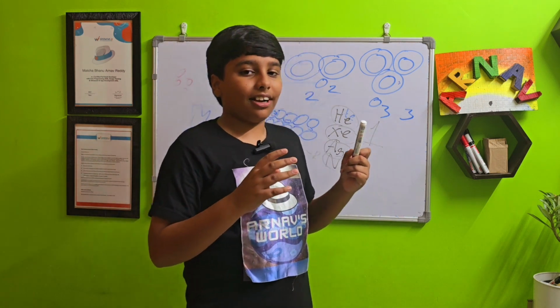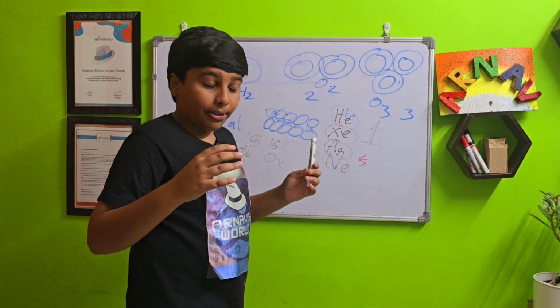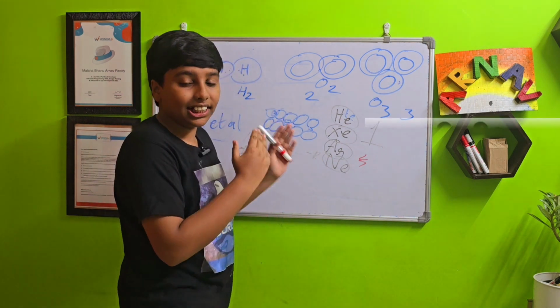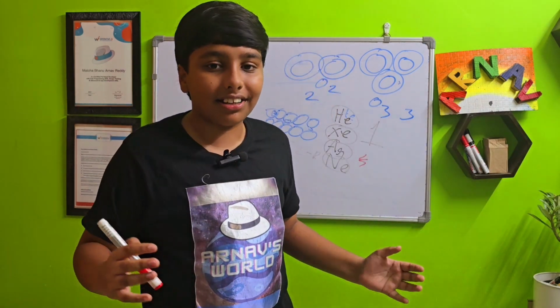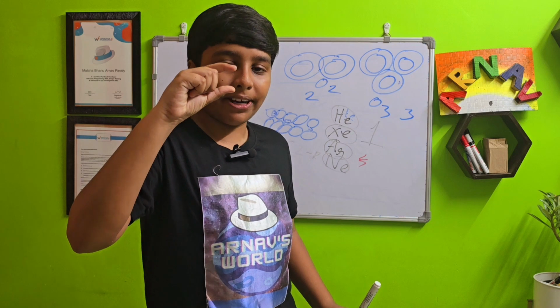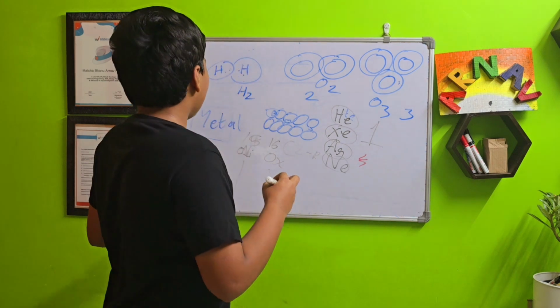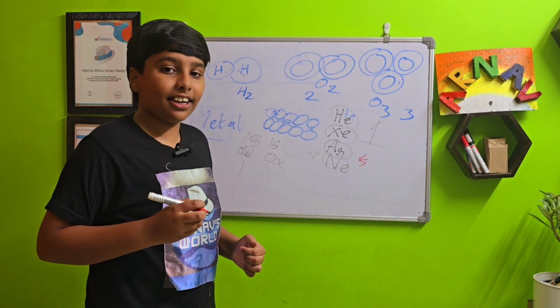But we shouldn't count these structures. Atomicity shouldn't be counted for such big, humongous structures because they're just too big. We can't exactly define how many atoms there are in this much diamond or this much graphite. But we can define a few molecules, and carbon has a very high atomicity at that.